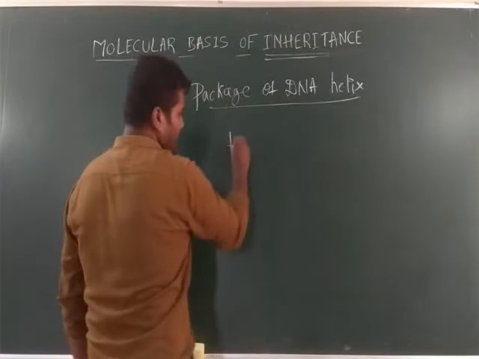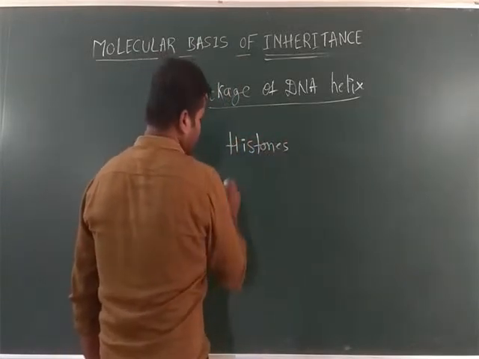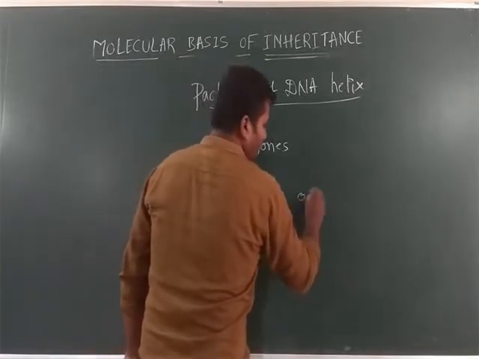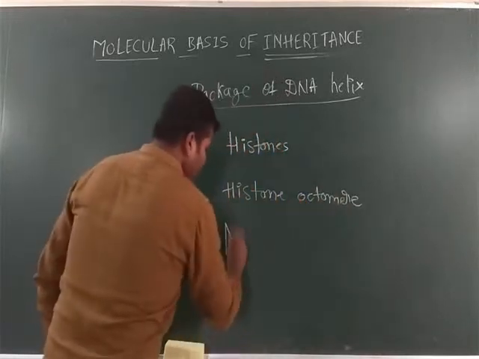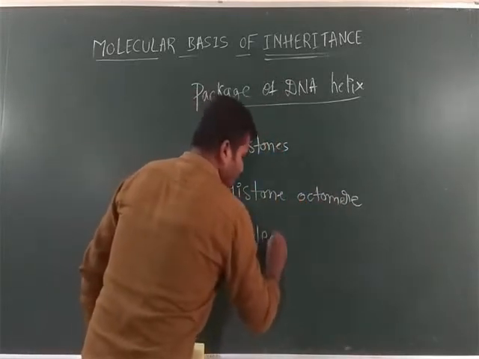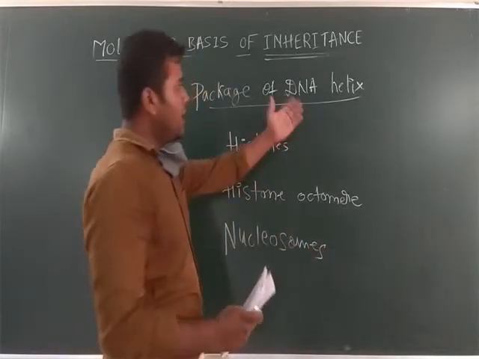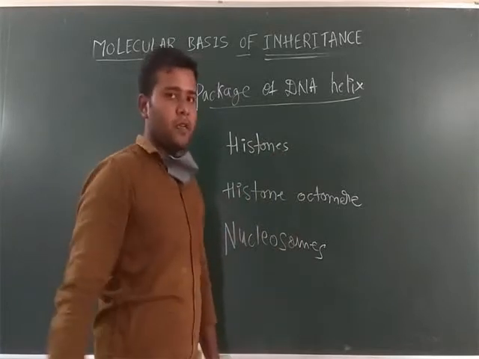First, note it down. First one, histones. Second one, histone octamer. And last one, nucleosomes. So what are those? How is the DNA helix going to pack with the help of these things?